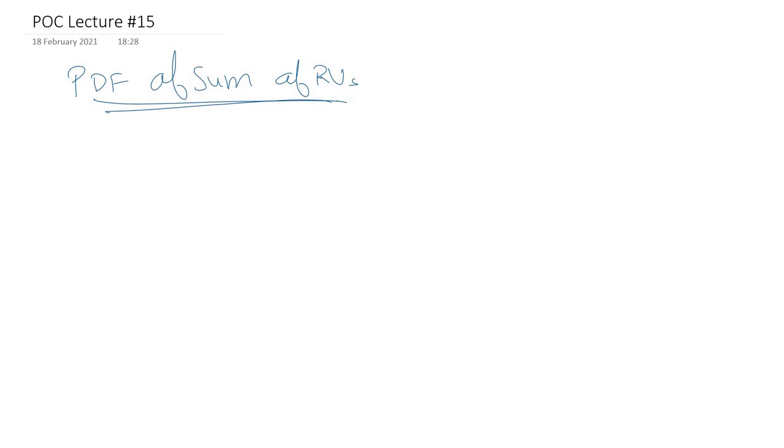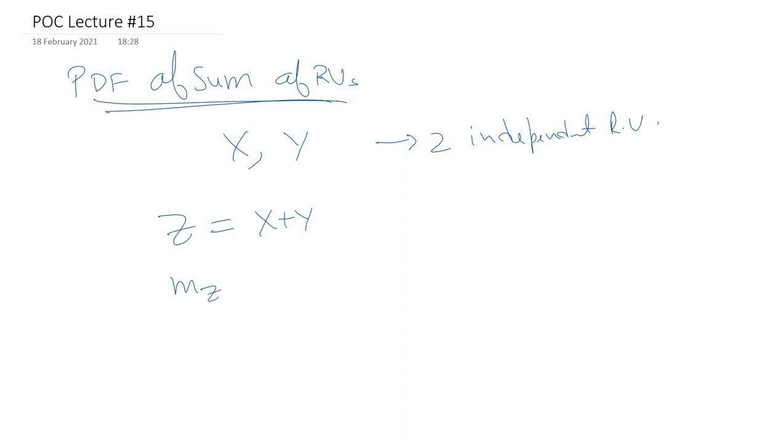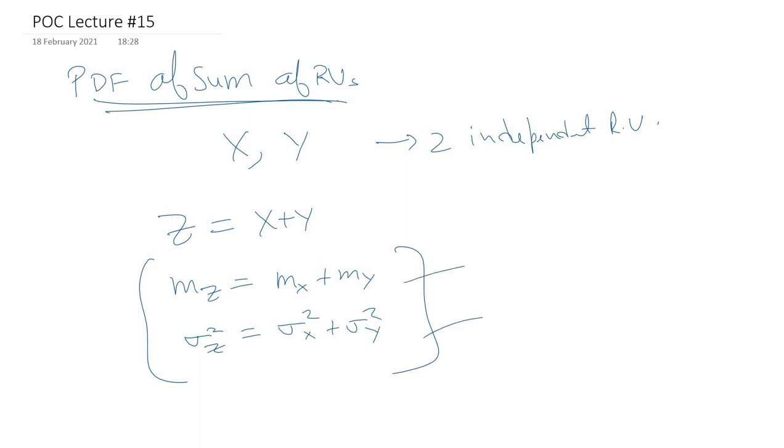In the previous lecture, we have seen the mean and variance of the sum of random variables. We had two independent random variables x and y. And let's say we have another random variable z, which is the sum of x and y. We have seen that the mean of z is nothing but the sum of the individual means. Similarly, the variance of z is nothing but the sum of the individual variances. That was the concept we have seen regarding the mean and variance of the sum of random variables.